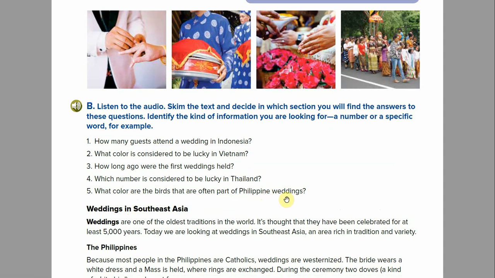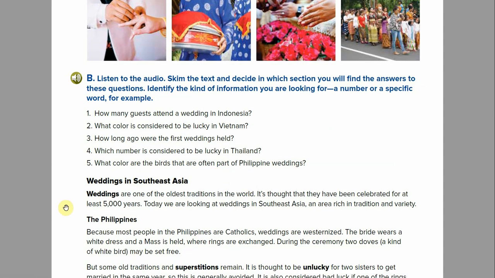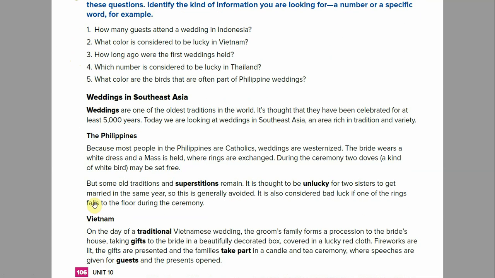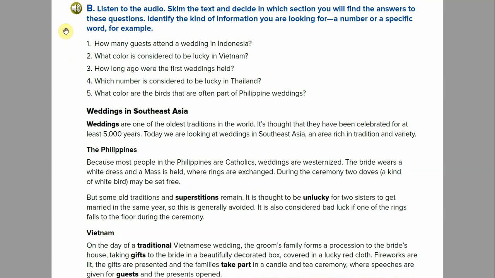So for this one, Philippine weddings, I would look, okay, this says the Philippines right here. And then, okay, 2 doves, that's a bird. So it's going to be probably here. All right, so I'm going to play the audio now, and you're going to follow along with me.